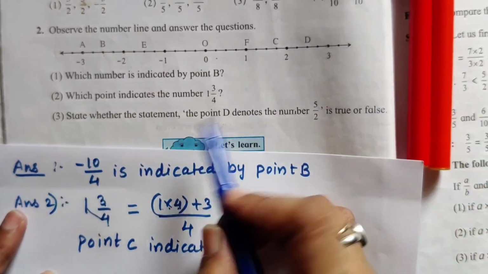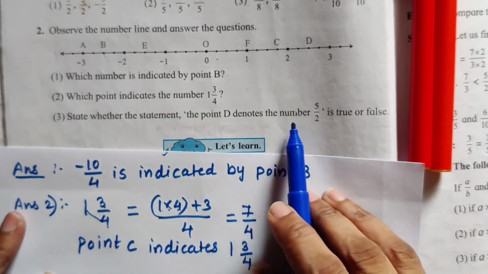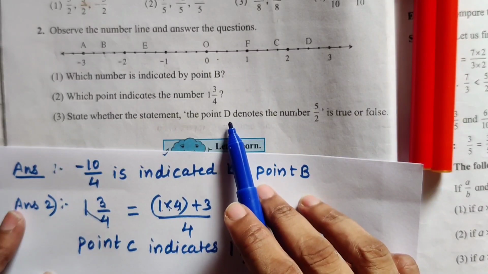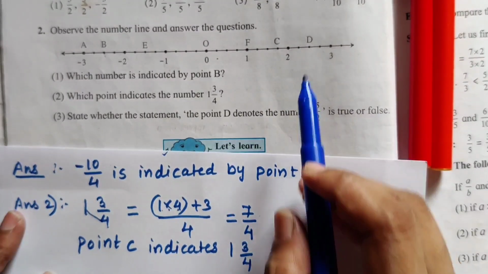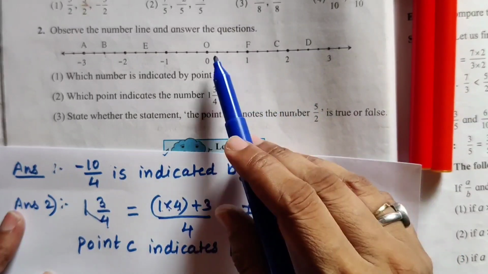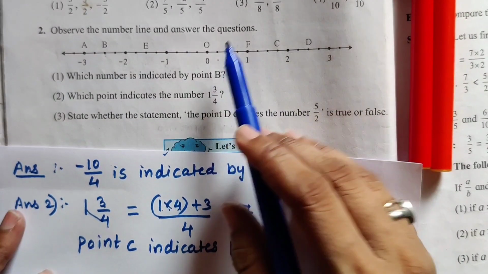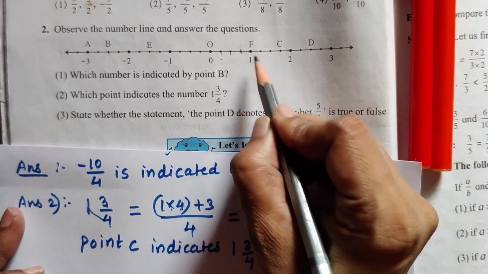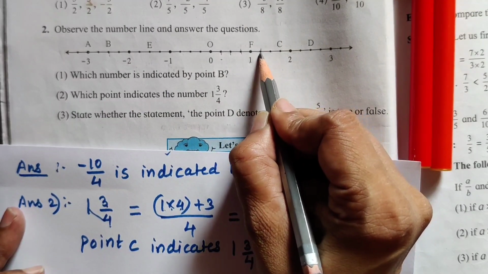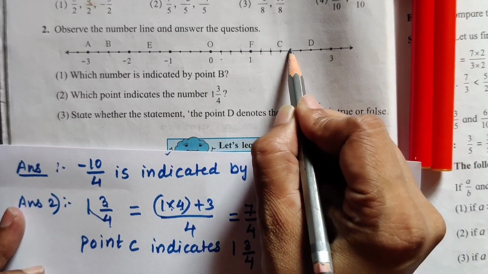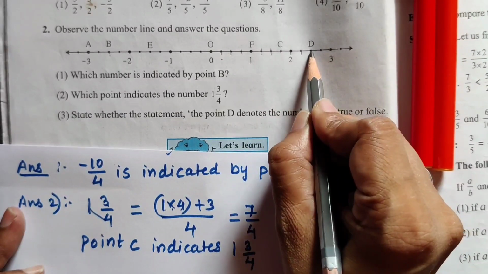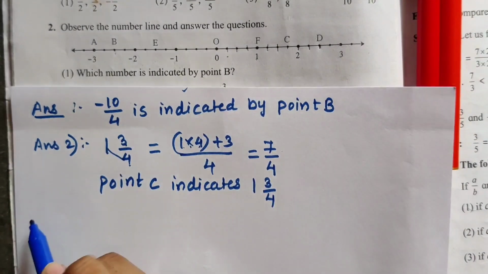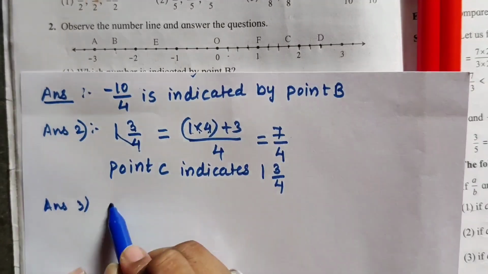Now let us see. State whether the statement, the point D denotes number 5 upon 2, is true or false. We have to see whether D denotes 5 upon 2 or not. Where is D? Here it is D. Let us start counting from this till D. So first is 1 upon 4, 2 upon 4, 3 upon 4, 1 means 4 upon 4, 5 upon 4, 6 upon 4, 7 upon 4, 8 upon 4, 9 upon 4 and D means 10 upon 4. Here I am writing the answer of 3. Point D indicates ten upon 4.